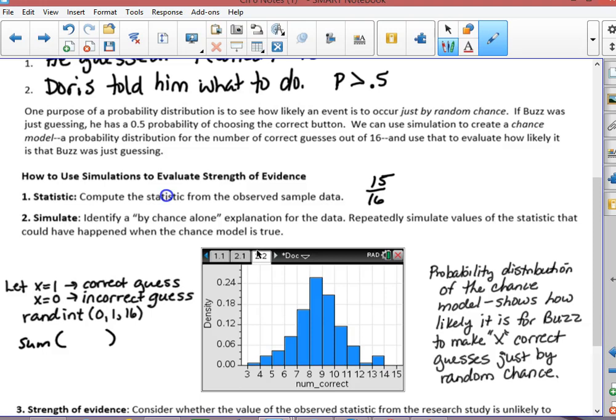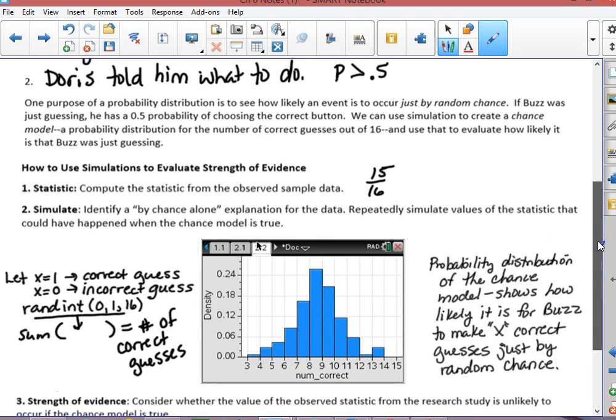If we do the sum of this whole process, then the sum would equal the number of correct guesses, because the correct guesses were equal to 1 and the incorrect guesses were equal to 0. So adding up the sum of all those numbers would give us the number of correct guesses. Kind of a little clever thing I learned how to do from another teacher.